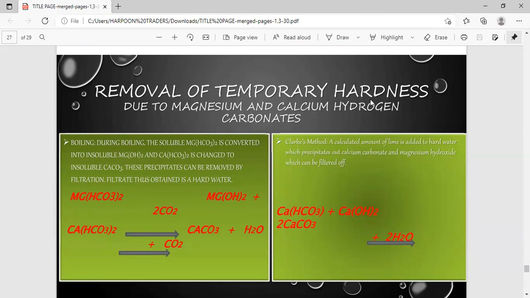Permanent hardness can be removed by a number of methods, such as the ion exchange method and different chemicals like washing soda, caustic soda, and zeolite, or some other common chemicals used in removing permanent hardness.